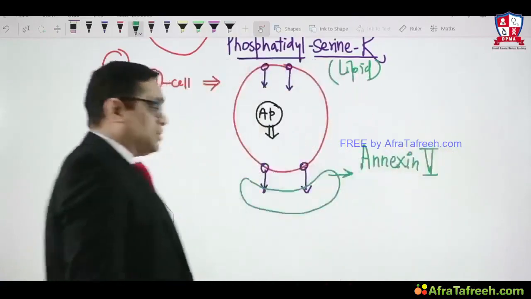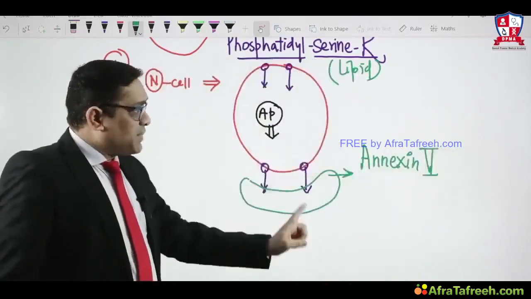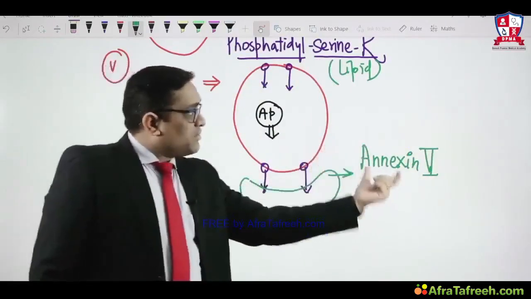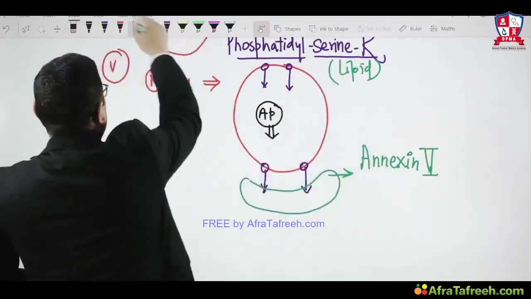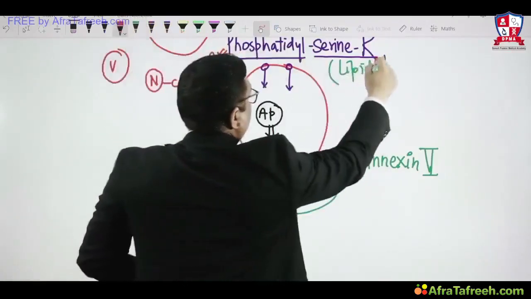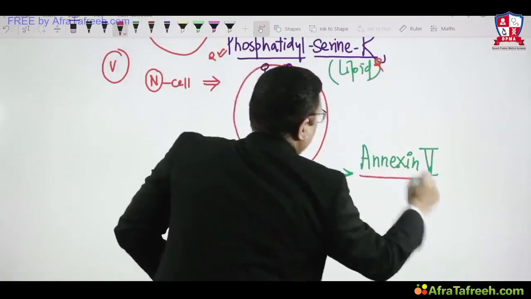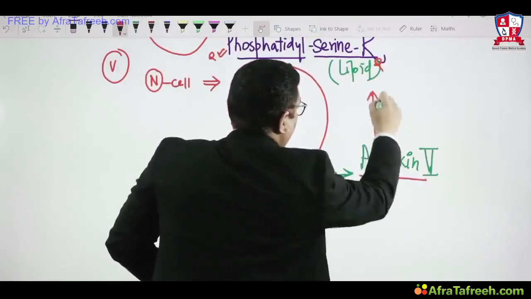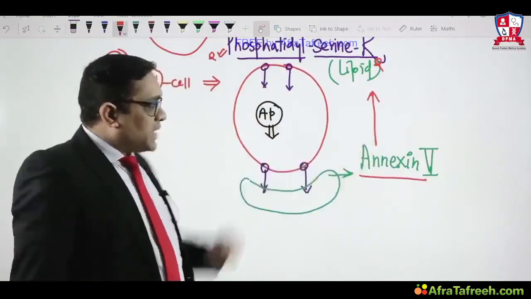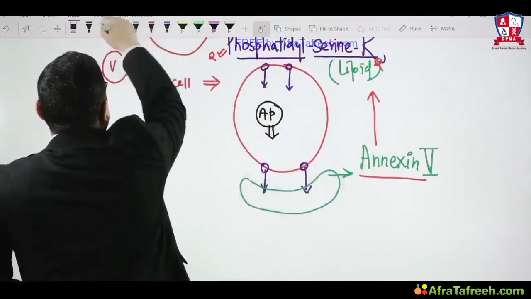So annexin V will be used. Annexin V is a lipid dye. Remember, this was a question in one state exam. What is annexin V? Annexin V is a lipid dye. That is why I wanted to explain like this. Phosphatidylserine receptor is a lipid and annexin V is a lipid stain. That is why it is also called a stain for lipid. And annexin V was an All India question also, right?